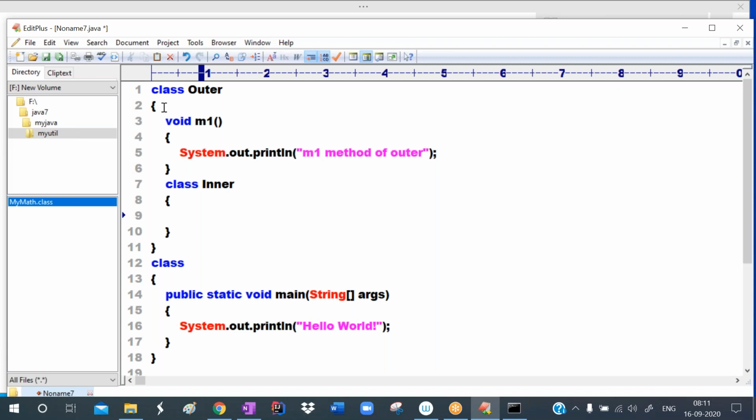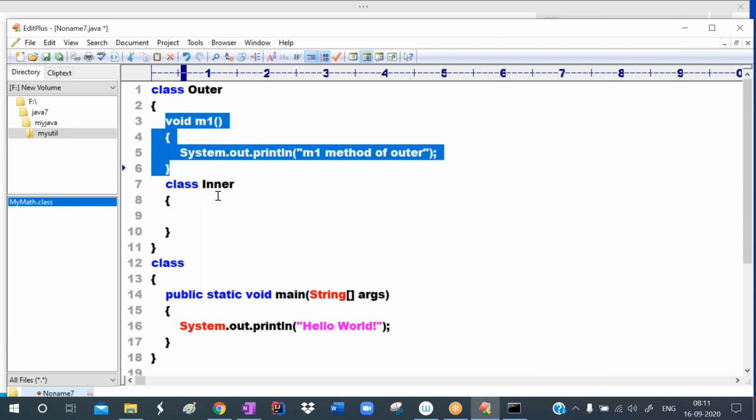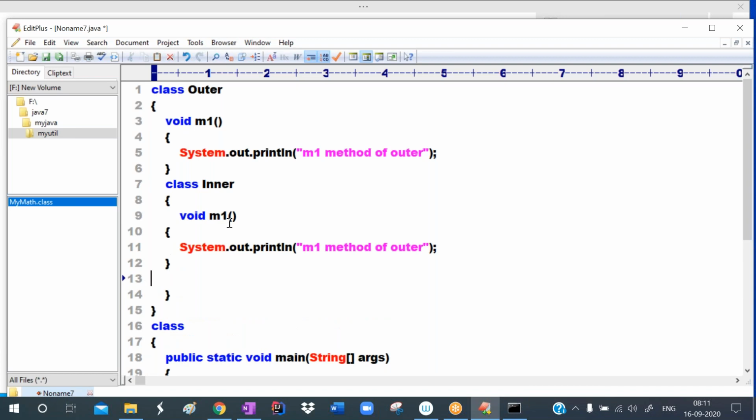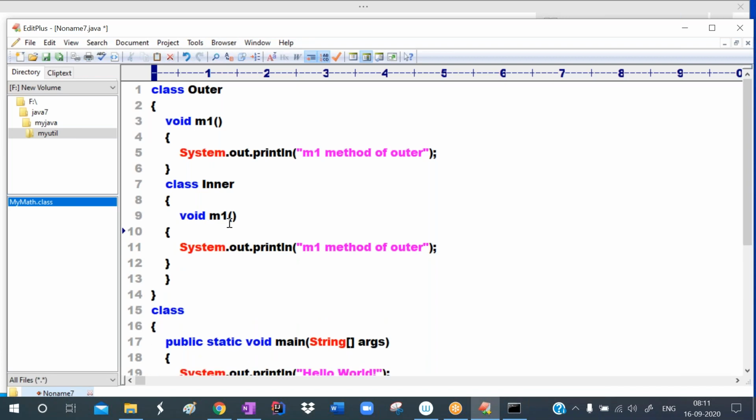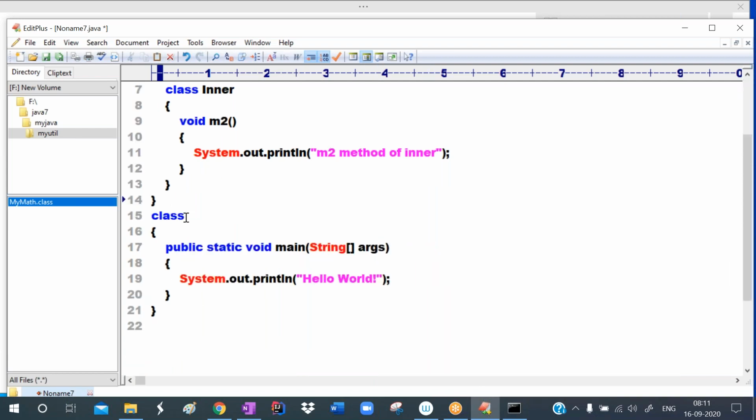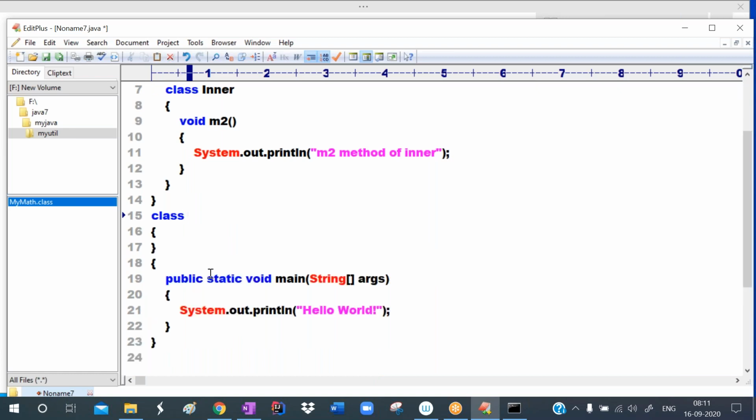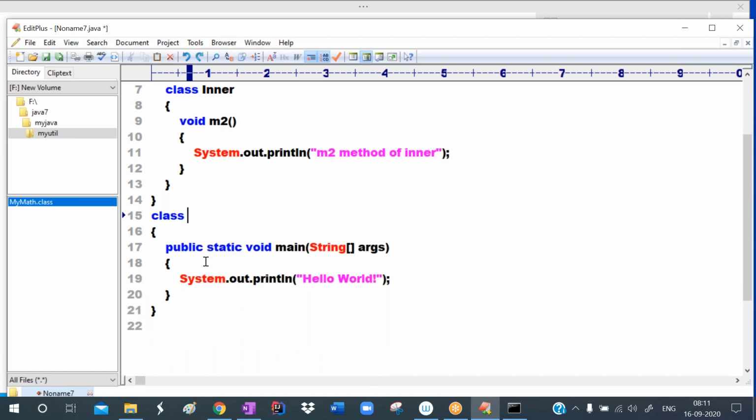In the inner class, I want to define the method. So I'm copying it and pasting it here. This is method 2, so modify it: System.out.println("m2 method of inner class"). Now observe carefully here. I'm giving this class the name InnerDemo.